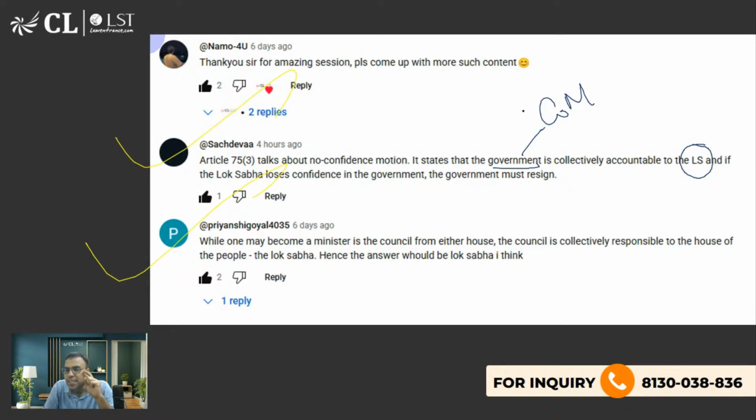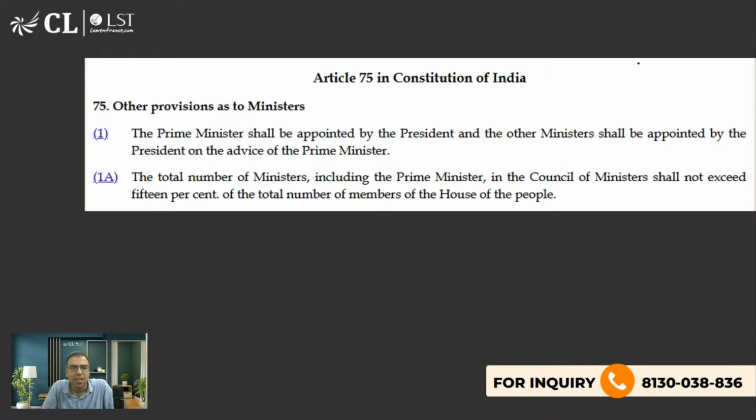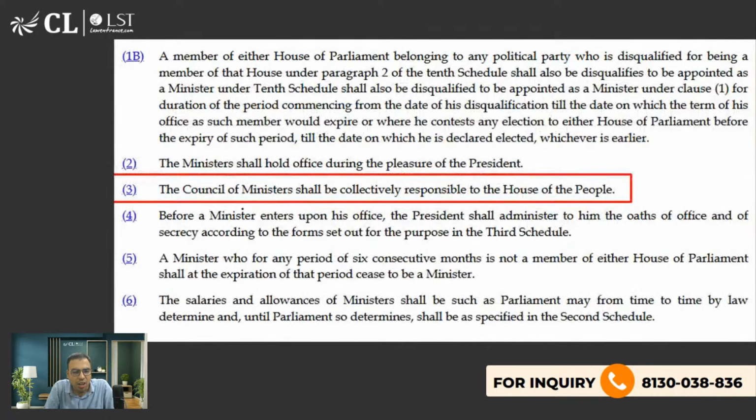Not Rajya Sabha. Why? The House of People is also written there. Very good. Not Rajya Sabha, because you don't need majority in Rajya Sabha to make your own prime minister. I hope you are aware. When you read Article 75, Clause 3 says the Council of Ministers shall be collectively responsible to the House of People, which means it is only talking about Lok Sabha, not about Rajya Sabha.